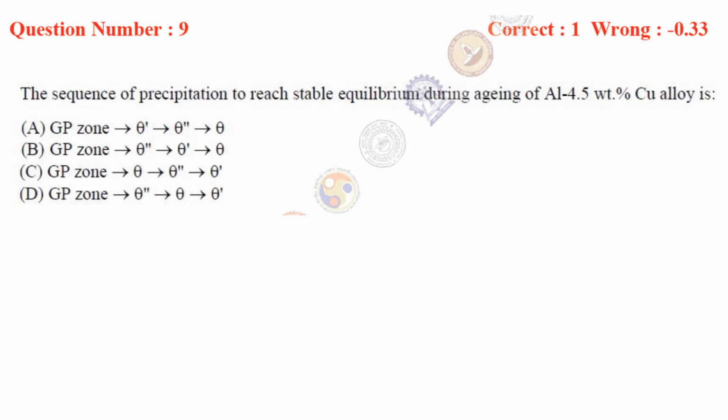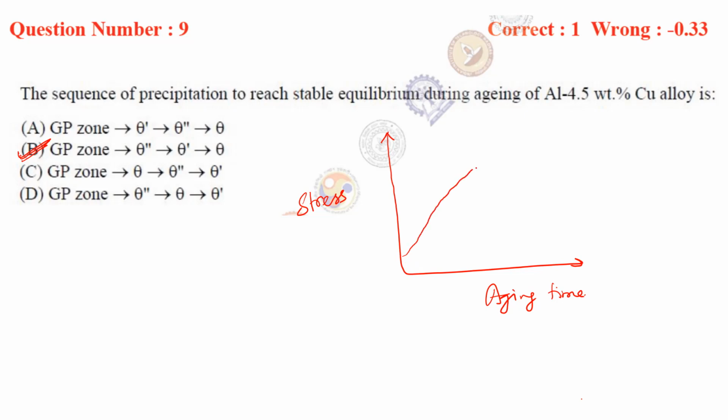The sequence of precipitation to reach stable equilibrium during aging of Al 4.5 weight% copper alloy is GP zone, theta double dash, theta dash and theta. The correct answer will be what? B. If you see the strength versus the aging time, what happens when we age? The strength increases, right? After some time, due to the overaging, the strength decreases.